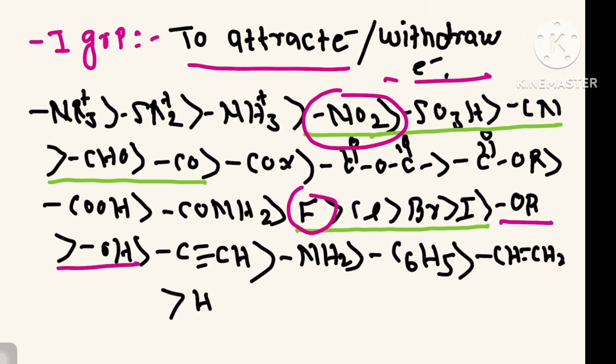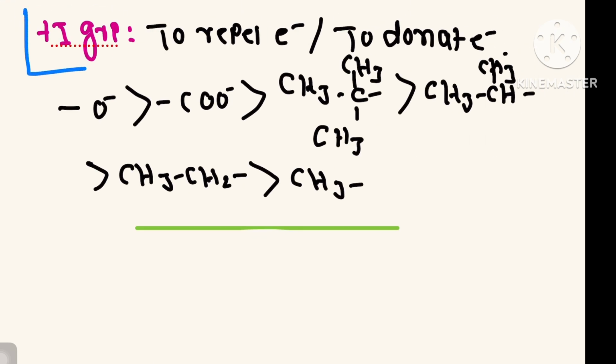Next, this is very important in the whole of organic chemistry. You need to remember the order of minus I groups. Minus I group attracts or withdraws electron. You must remember these groups, because on the basis of them you can solve many questions like stability of carbocation, stability of carboanion, strength of carboxylic acid. So remember the minus I groups, and after that the plus I groups, which repel or donate electron.